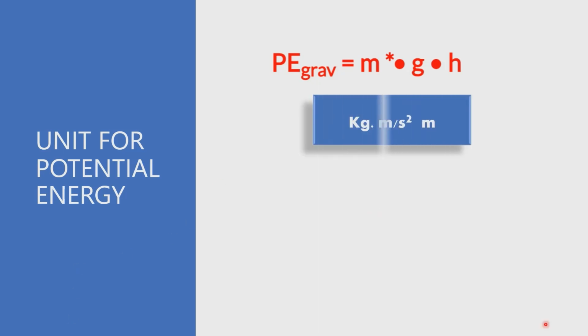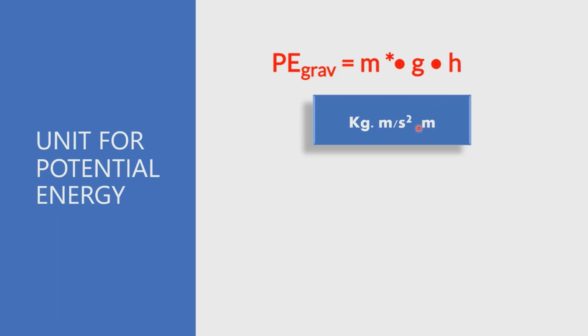Now the unit for potential energy. Let's flash the equation that we've already discussed. That is PE is equal to m multiplied by g multiplied by h. From this equation, the unit for gravitational potential energy would be kg meter per second squared meter. So kg for mass, meter per second squared for acceleration due to gravity, and meter for height.